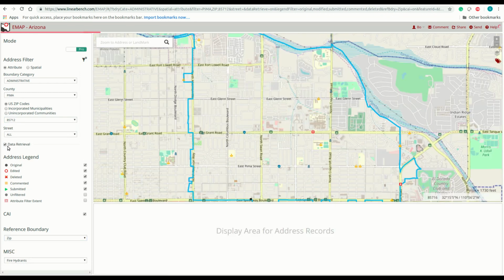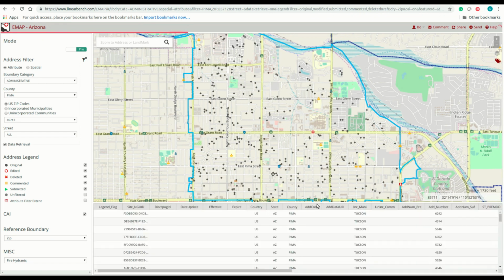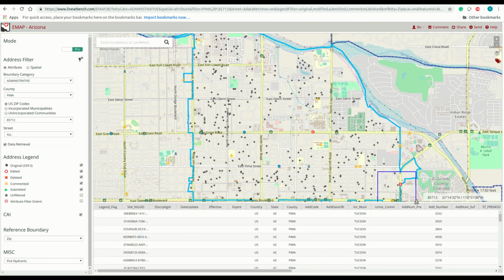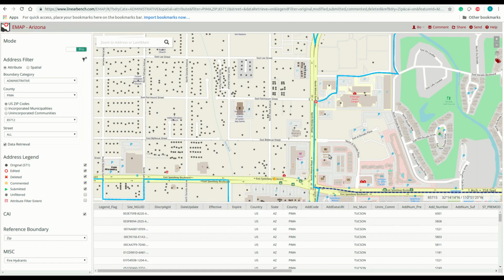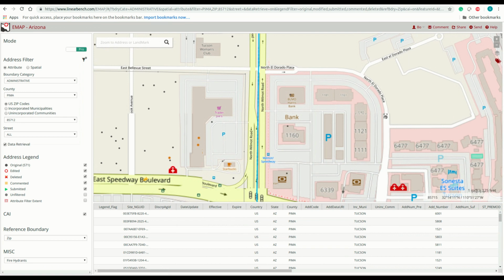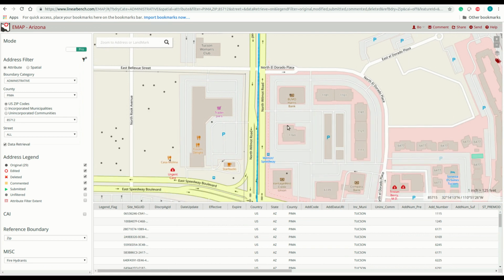You now select the data retrieval box to display the address points on the map in the filtered area. We can see the difference between the spatial and attribute filter, for example, in this area, where it looks like one address point is outside the boundary but has the attribute with the given zip. It will disappear when we click on the spatial filter.